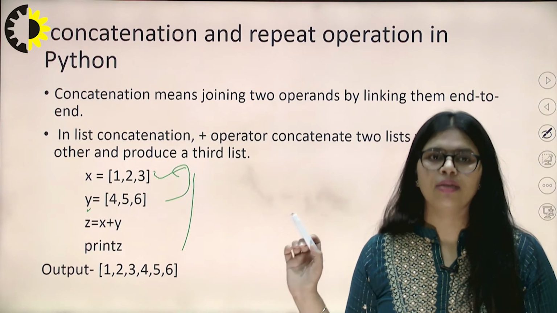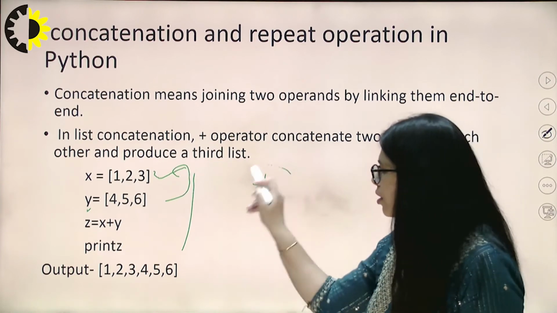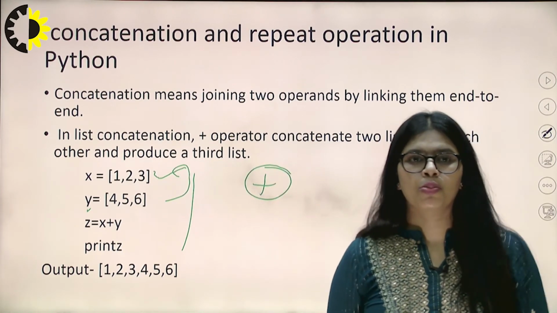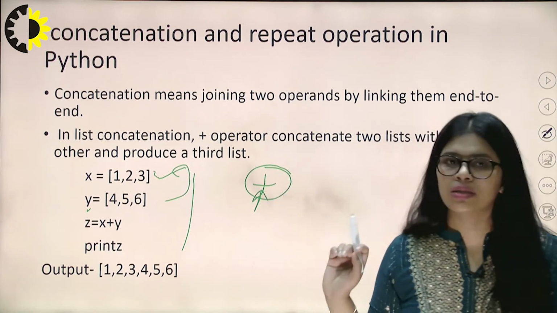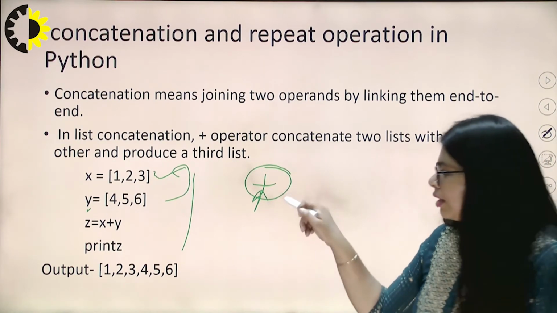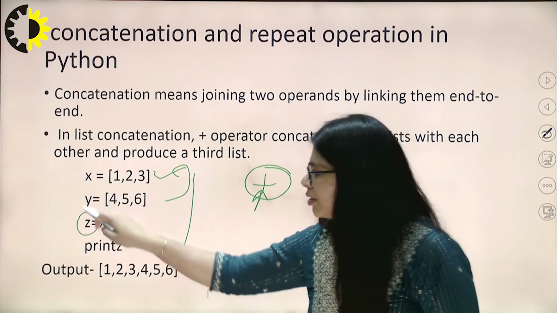Concatenation is always done with the plus operator. Means if we want to merge 2 or 3 lists, then we use the plus operator, and the result goes into a third variable, that is z.